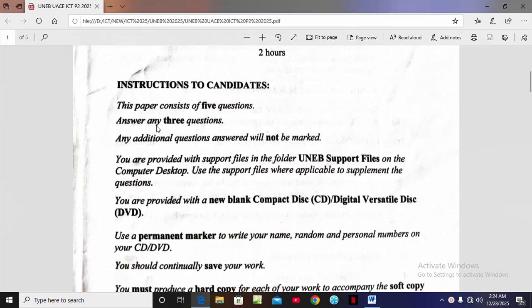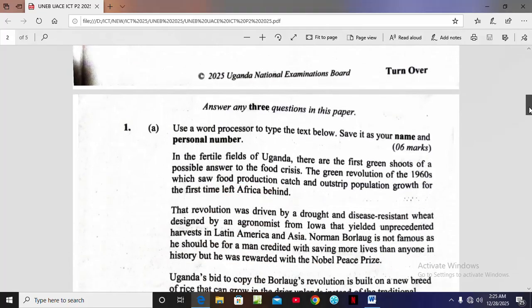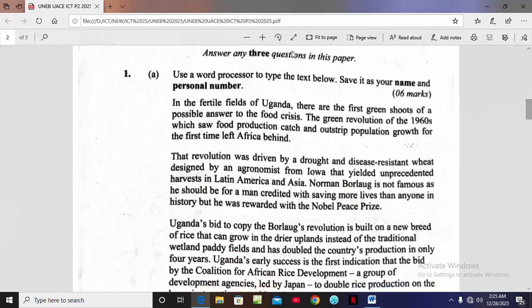As a candidate you must answer 3 questions. Any additional question is not going to be marked, so don't do that. You are provided with a support file because it is on a desktop, and we're going to use it. You are also provided with a blank compact CD and or a DVD. You're going to use a marker to write on the CD, and you need to produce a hard copy afterwards. So these are the 3 questions in this paper, but for today's session, we're going to look at question 1.